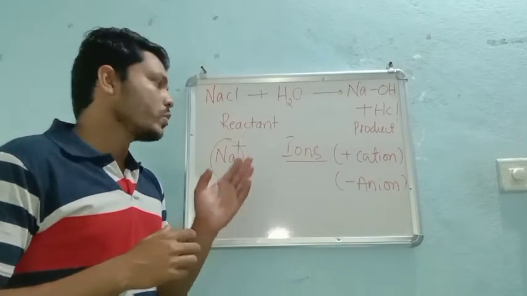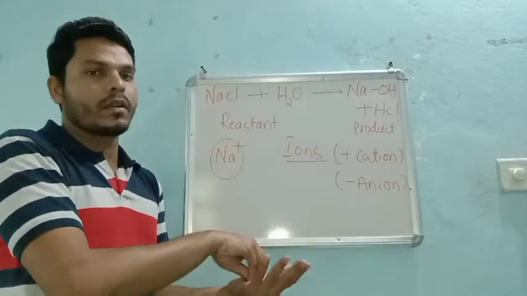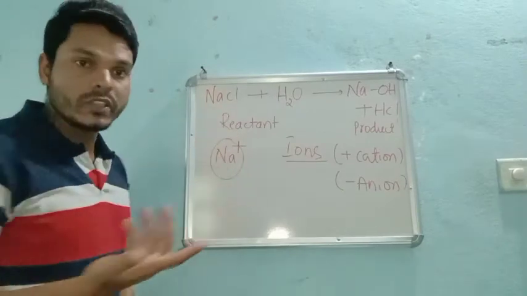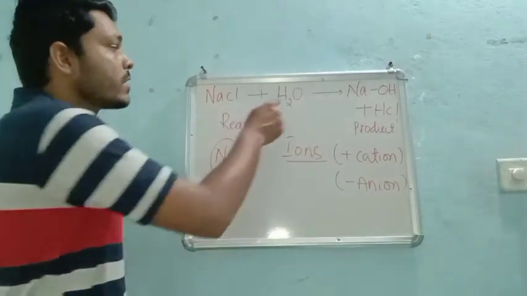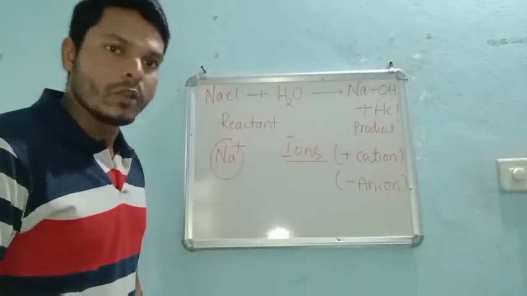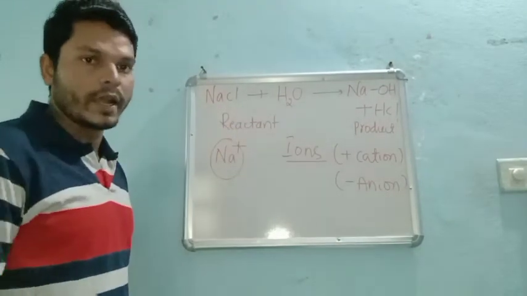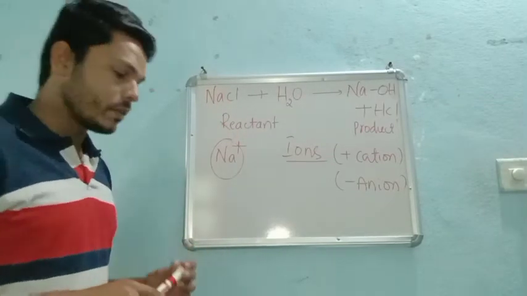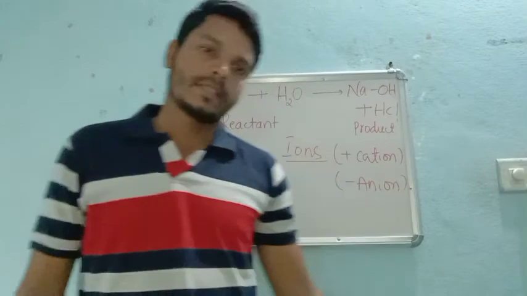That means to show it, we need to add water, right? For NaCl we did the same thing. On NaCl there is no charge. To get a charge, we took the help of the water molecule. After adding the water molecule, the bond breaks down and positive and negative charges come onto the Na as well as the Cl.